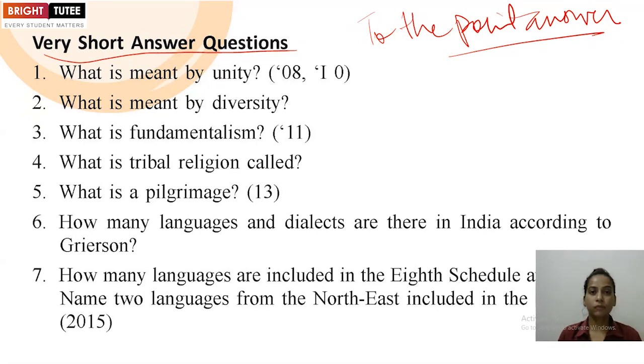Clear? The first one we are taking: what is meant by unity. So we need to define the meaning of the term unity given here. We can say that the term unity means to bring different elements within a society to form a single unit as a whole. While we are trying to create a single unit, that is unity.